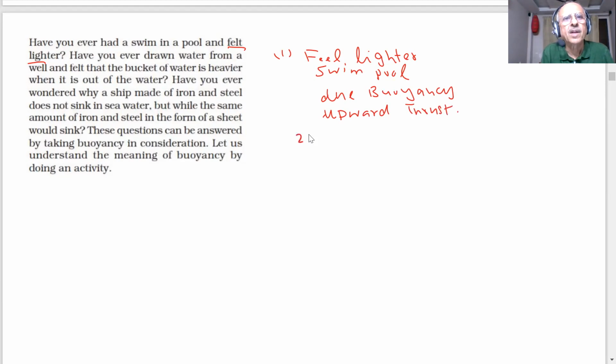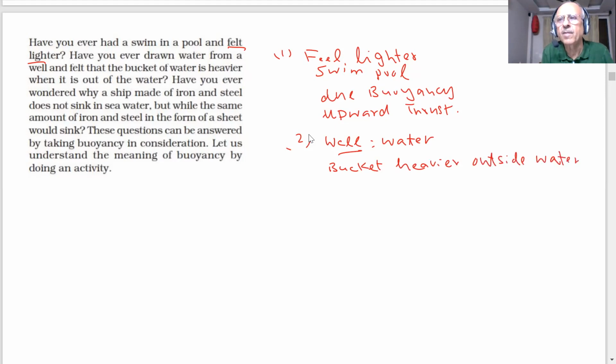Okay. Have you ever drawn water from a well? What happens? The bucket of water is heavier when it is out of the water in a well. When you draw water, what do we experience? The bucket is heavier outside the water and lighter inside. What do you experience?